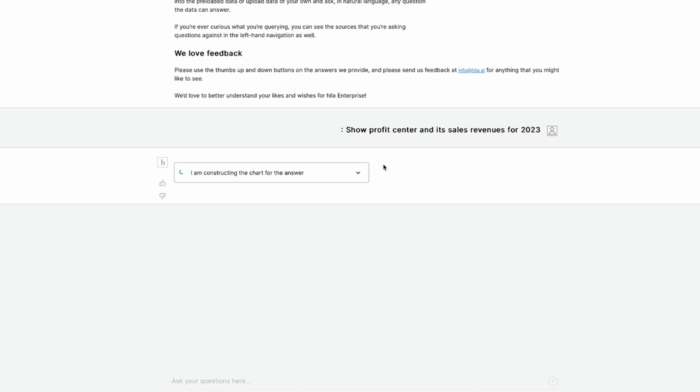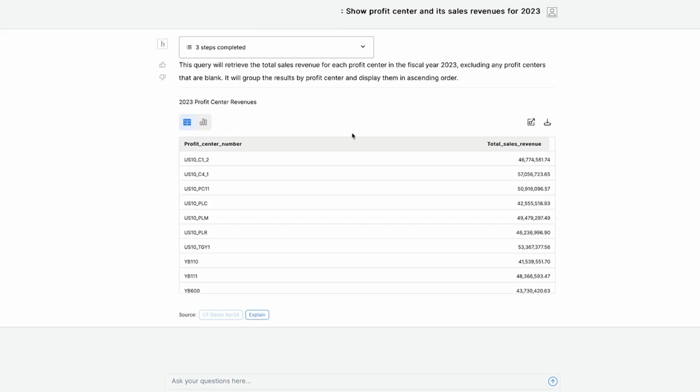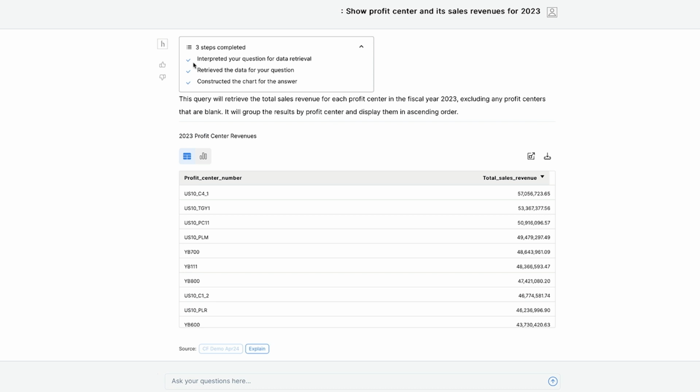I want to point out here that this is a natural question, a question that doesn't require any SQL code, because the system is generating the SQL in the background. We use the LLM to create the code, but our system protects the financial information we have access to. We do not send any of your data to the model. We also provide transparency to our users in how we display the system's step-by-step processing. You can see it interpreted the question, it retrieved the data, and then it constructed the chart.